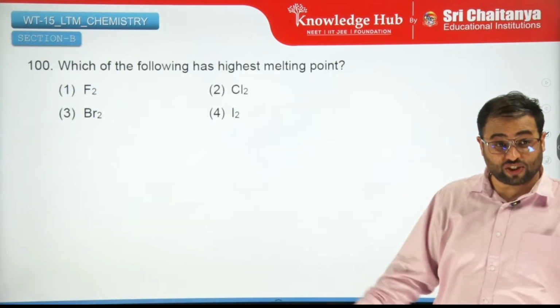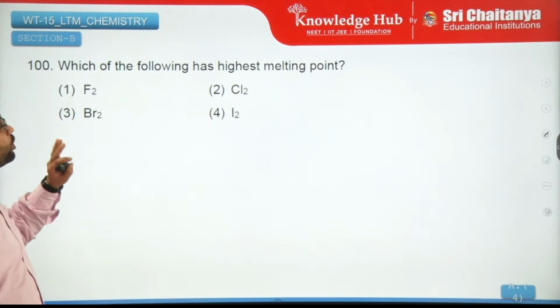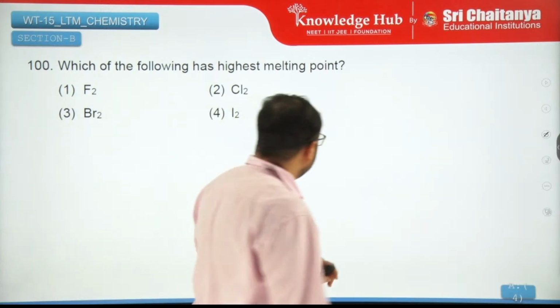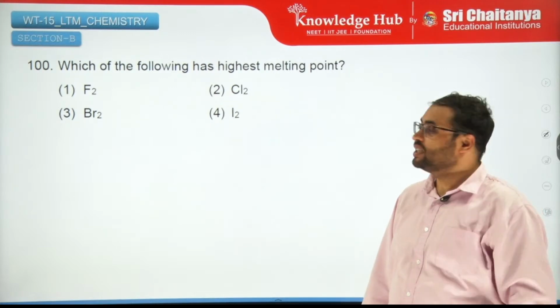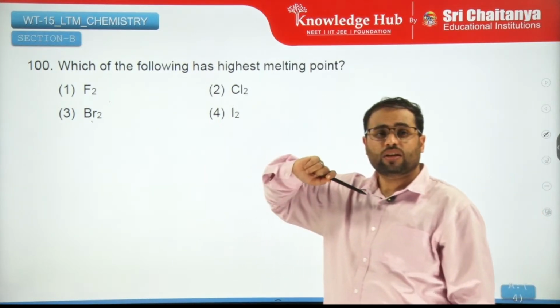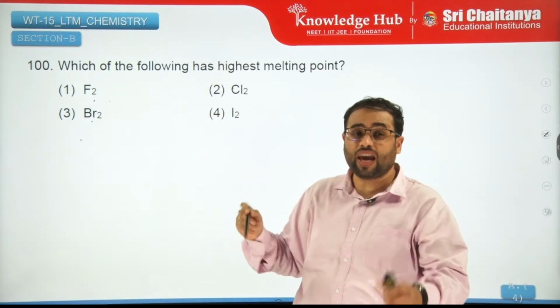Moving on to the last question. Yes, we have reached the end of this marathon of solving questions. Which of the following has highest melting point? The one which is solid, right? This is a gas, this is a liquid, this is a gas, this is a gas, sorry, this is a liquid and this is solid. Why?